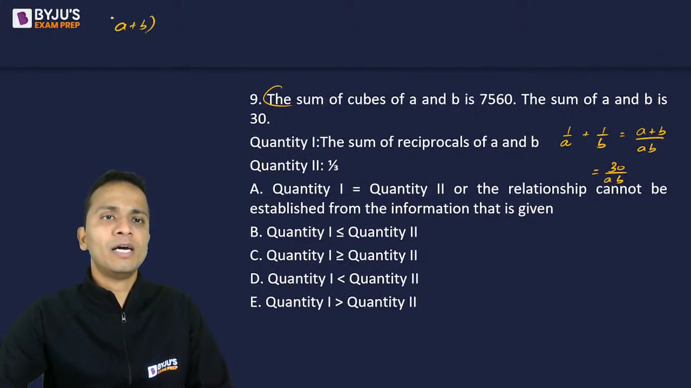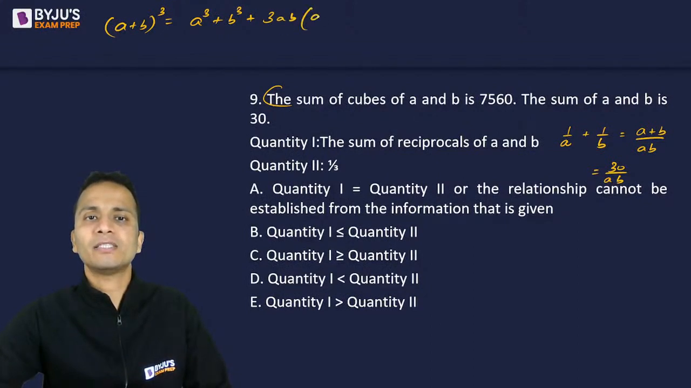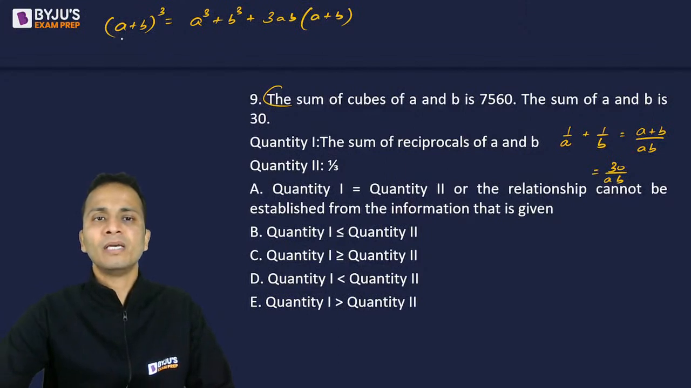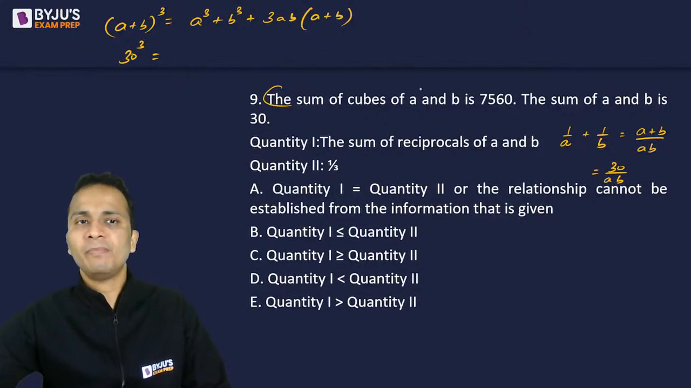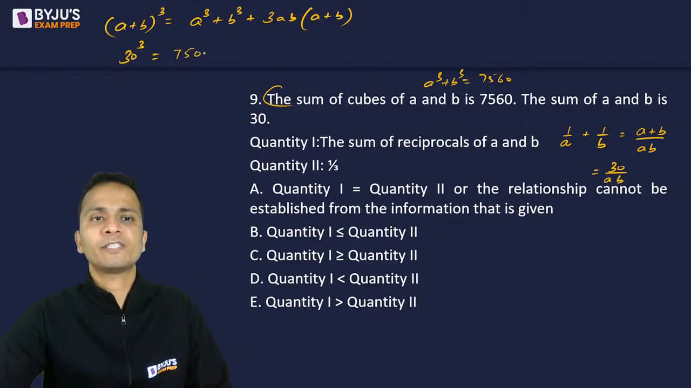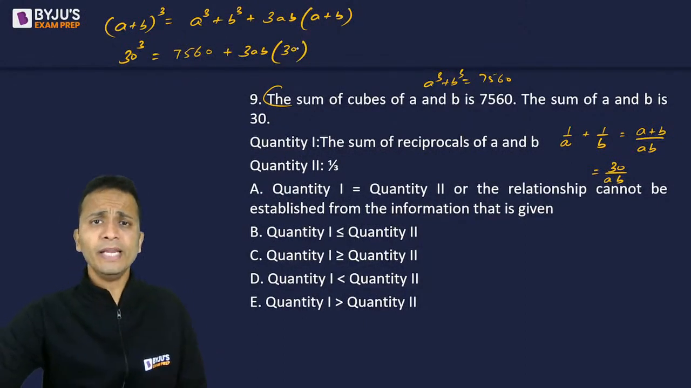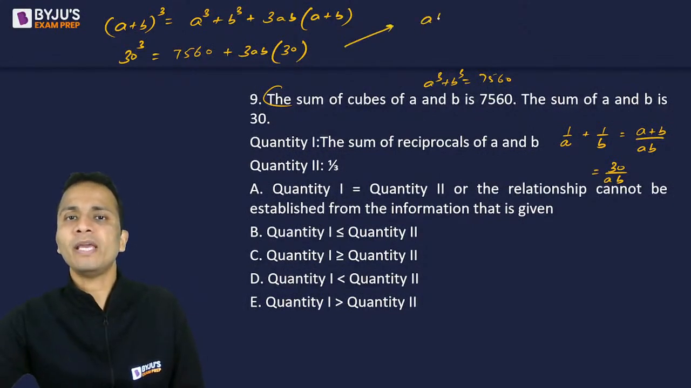So I'll use the formula (a plus b) whole cube is equal to a cube plus b cube plus 3ab (a plus b), right? Now a plus b का value 30 है, so 30 cube is equal to the sum of the cubes of a and b, which is also given. So a cube plus b cube is given as 7560, plus 3ab (a plus b), and a plus b का value 30 already given है, right? So from here the value of ab will become